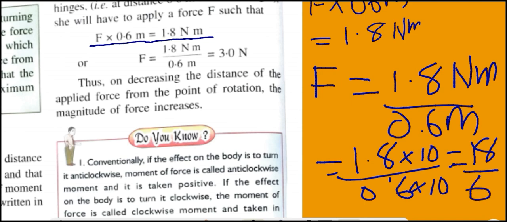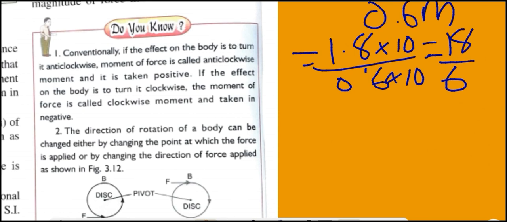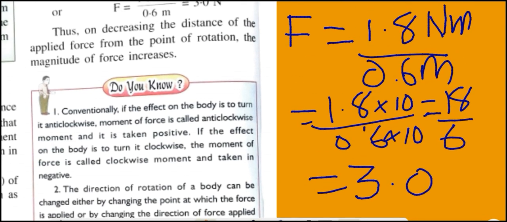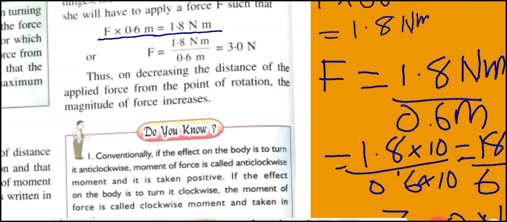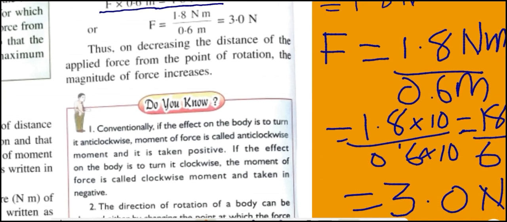What is the final answer? The final answer is 3.0 N. Okay, students. Thus, on decreasing the distance of the applied force from the point of rotation, the magnitude of force decreases.